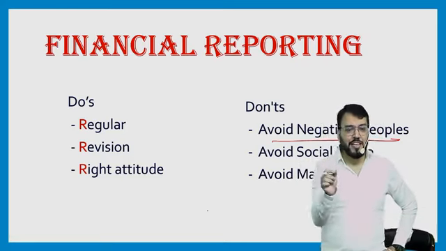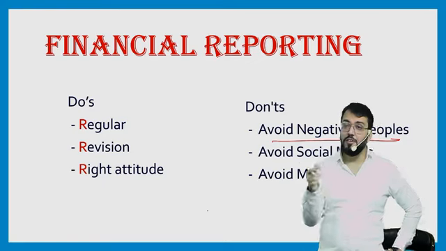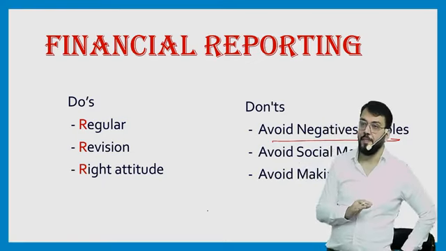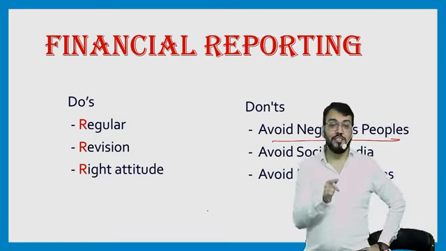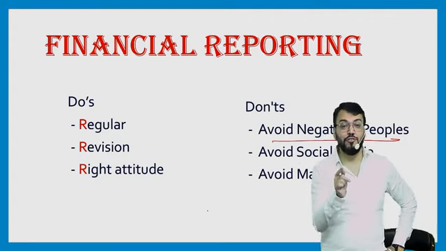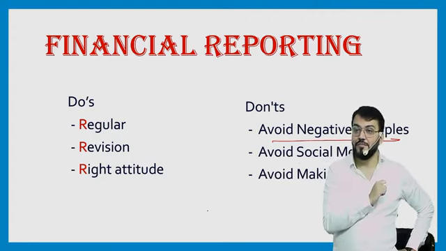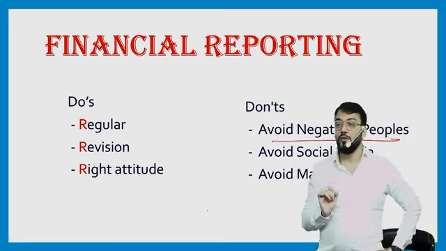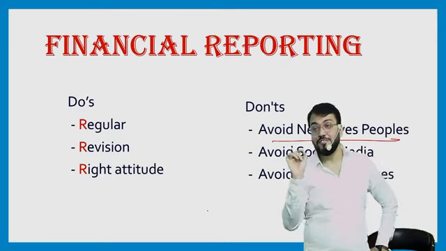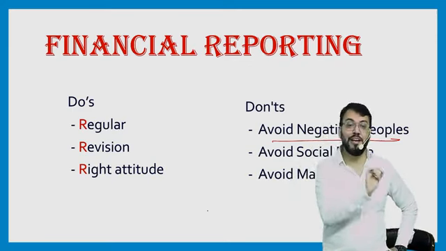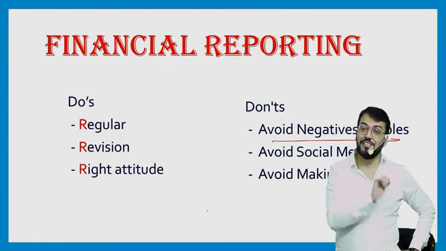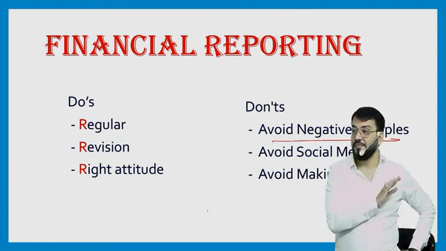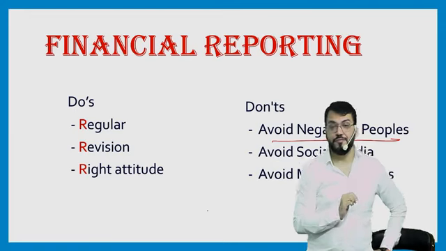You need to first identify who the negative people in your surroundings are, and you should isolate yourself from that particular person. Avoid negative people, who by saying that CA is difficult become your negative partner, negative friend. You need to avoid that type of person.